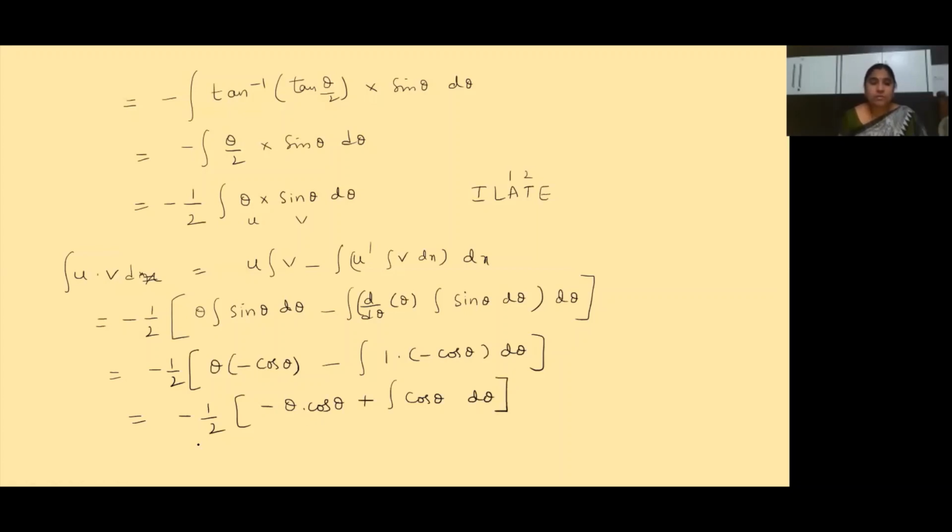Minus into minus is plus, this is the positive term, and minus into plus is minus. Clear, children? So minus 1 by 2 into minus theta cos theta. Here integral of cos theta is sin theta. Sorry, here theta is not there, children. Let me erase that.